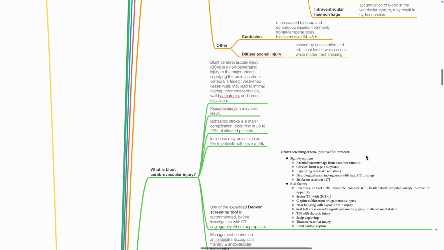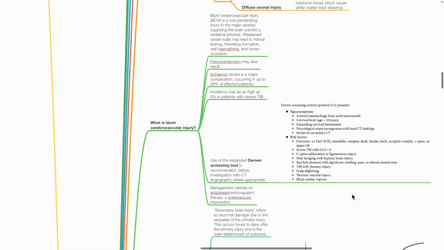What is blunt cerebrovascular injury? This is a non-penetrating injury to the major arteries supplying the brain, such as carotid and vertebral arteries. Weakened vessel walls may lead to intimal tearing, thrombus formation, wall hematoma, and lumen occlusion. Pseudoaneurysm may also occur. Ischemic stroke is a major complication. Use of the expanded Denver screening tool is recommended before investigation with CT angiography. Management centers on antiplatelet or anticoagulant therapy with or without endovascular intervention.